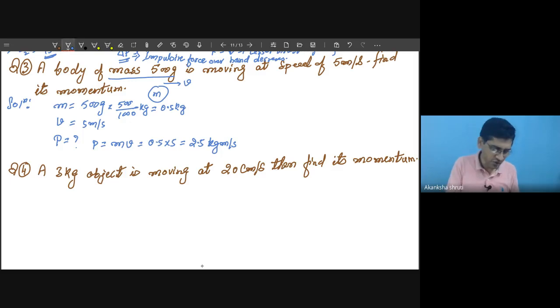Students, this is an MCQ where the options may be given. Then find its momentum. Option A may be given as, say, 2500.